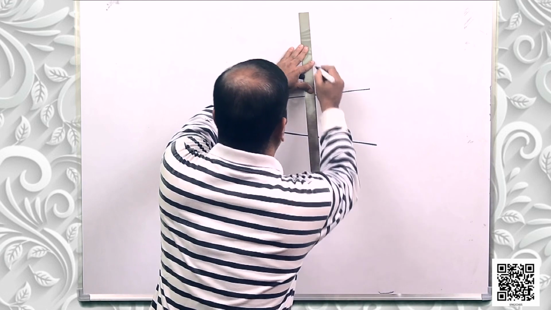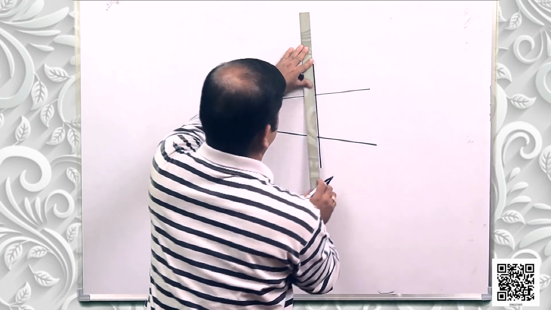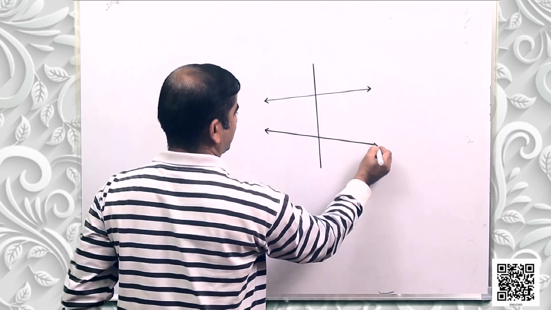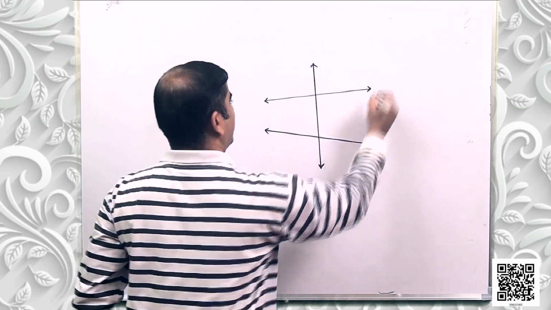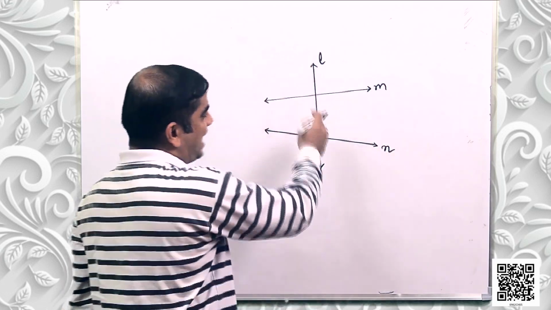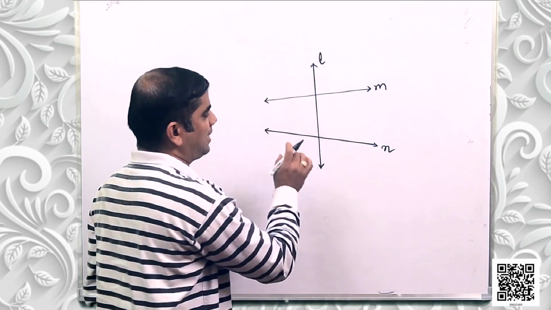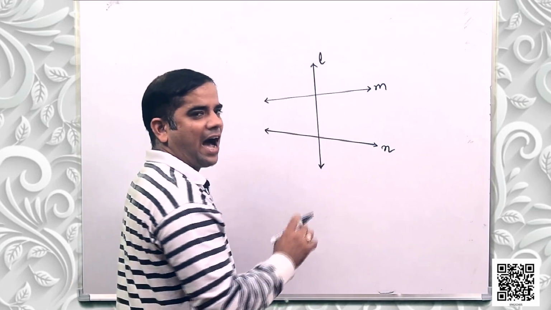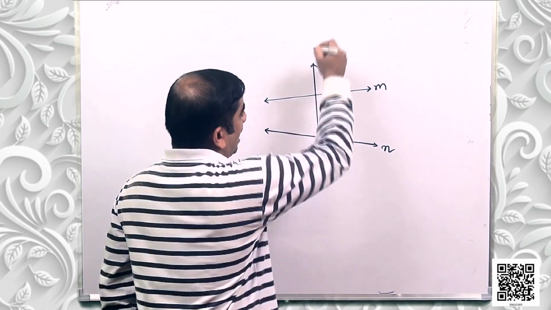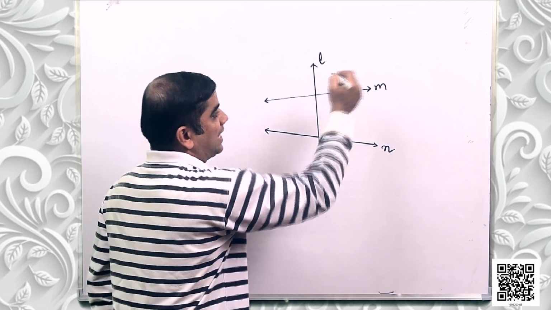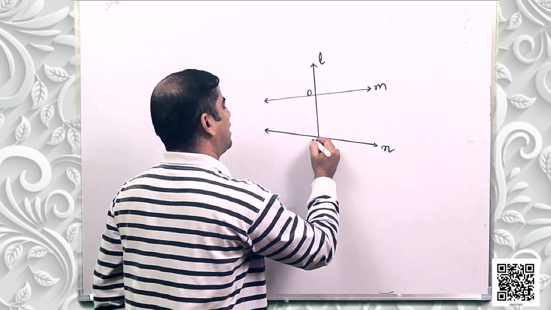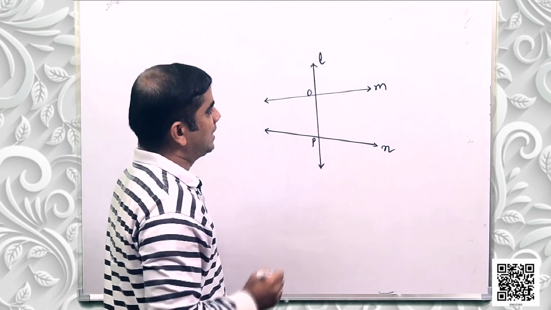Another straight line falls on it. So there are three straight lines: line L, line M and line N. So line L falls on line M and N. Lines M and N are separated from each other with a distance. So when line L falls on lines M and N, intersecting both the lines, suppose at points O and P, it creates